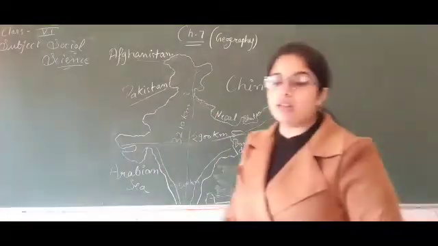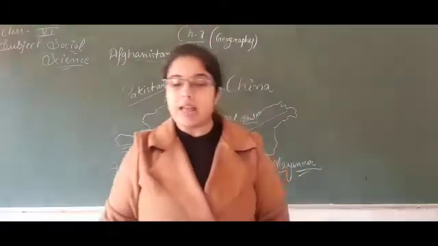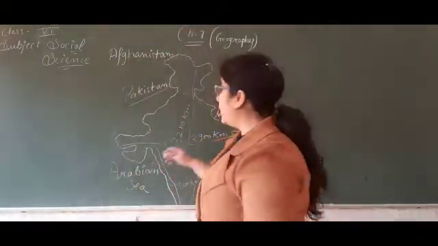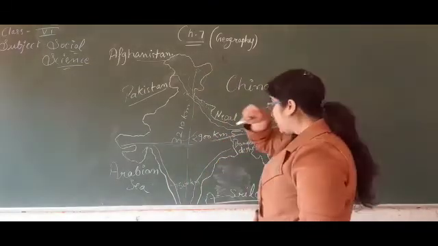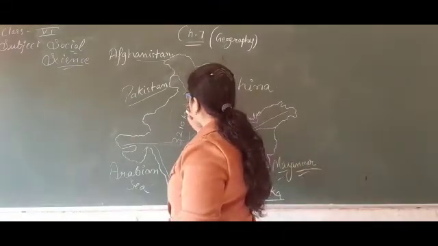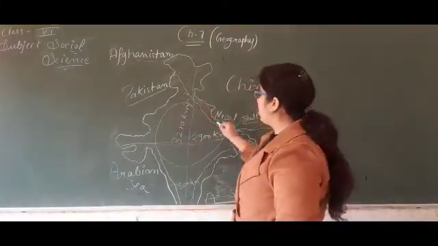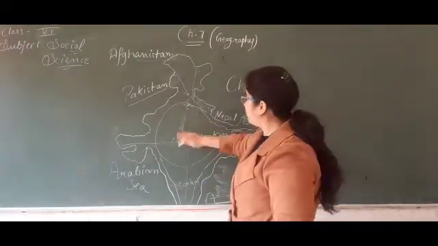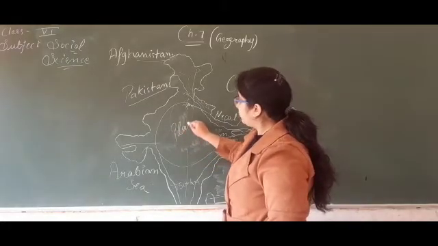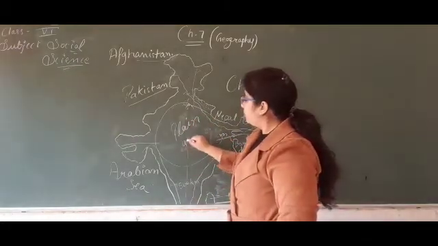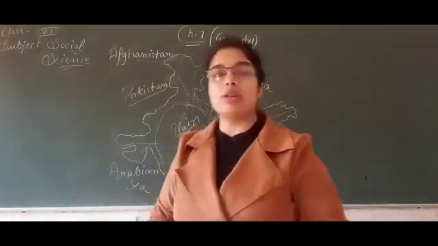Okay. Next one is the Northern Plain. What is the Northern Plain? You will find the vast Northern Plain that stretches south of the Himalayas, meaning from here to Assam. In the south of the Himalayas, meaning in Uttar Pradesh, Punjab, Rajasthan area, these areas are counted as the plain area. This is also known as the Northern Plain.